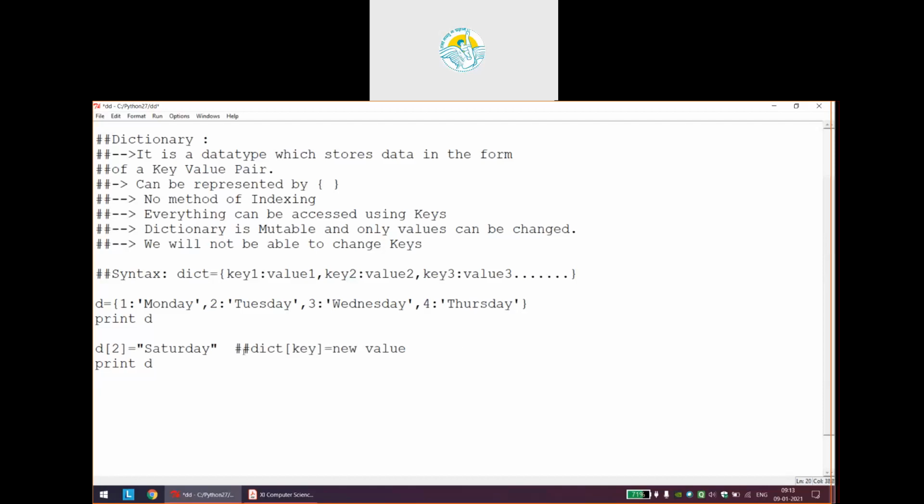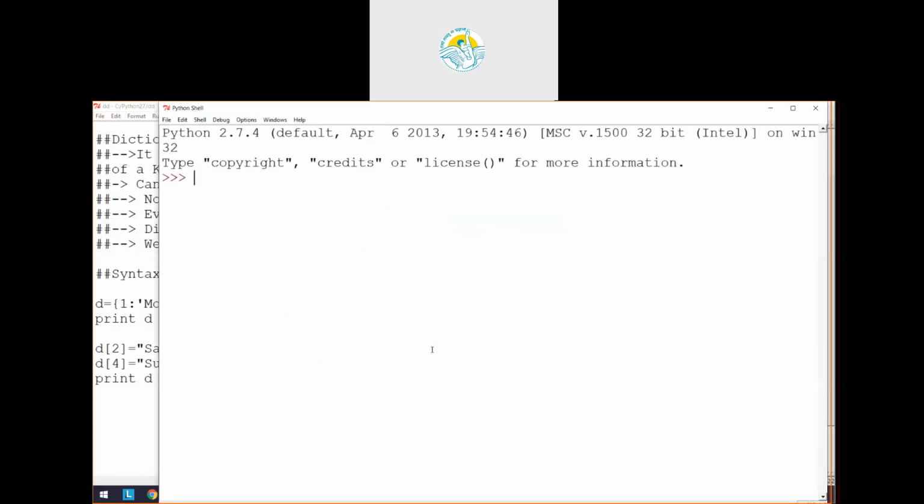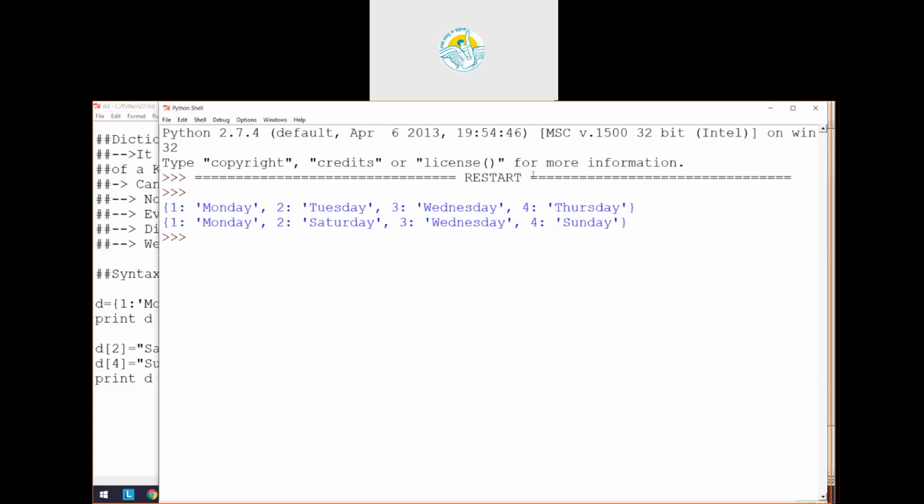Similarly, we can have more tricks like that up our sleeve. Suppose I want to change the dictionary element with key 4, which is currently Thursday, to Sunday, and I will easily be able to do the same. As you can see, wherever Thursday was at key 4 is now changed to Sunday.